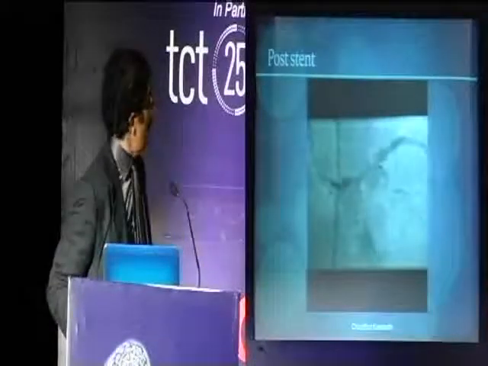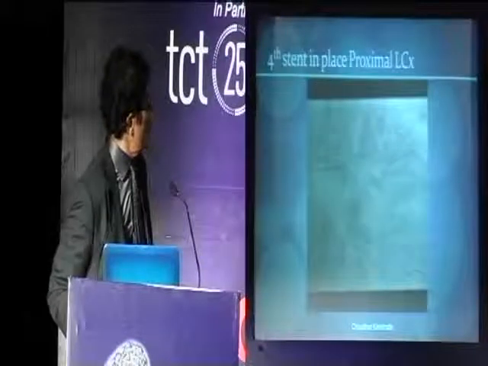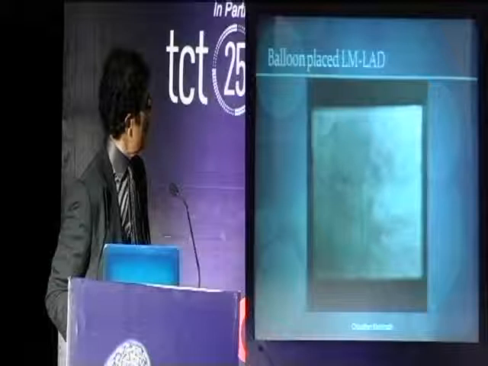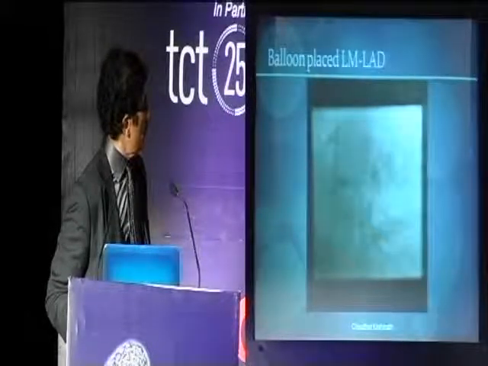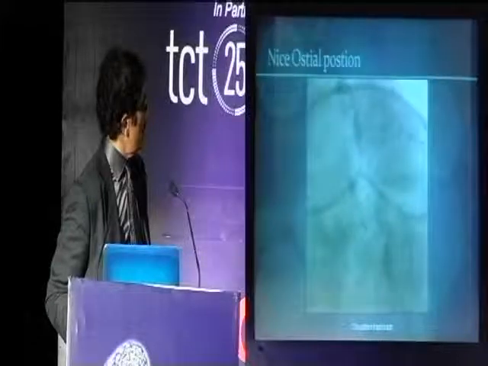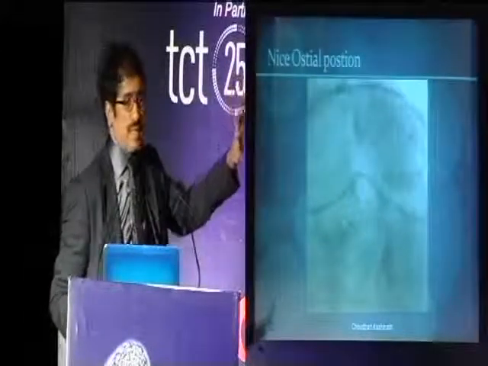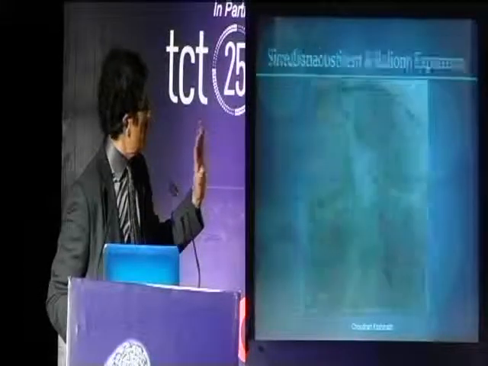and then you come in with a stent into the left main. So this is what we have done. Stent the ostium of the circumflex. We have a balloon left main to LAD at this time. You deploy the stent. First, let the stent in circumflex go up. Don't inflate the left main LAD balloon.